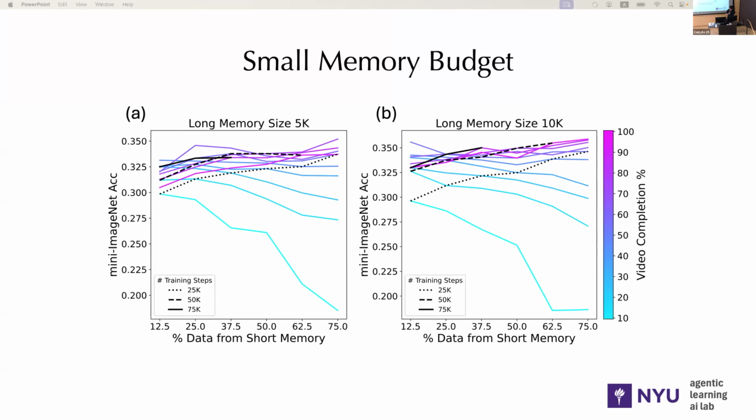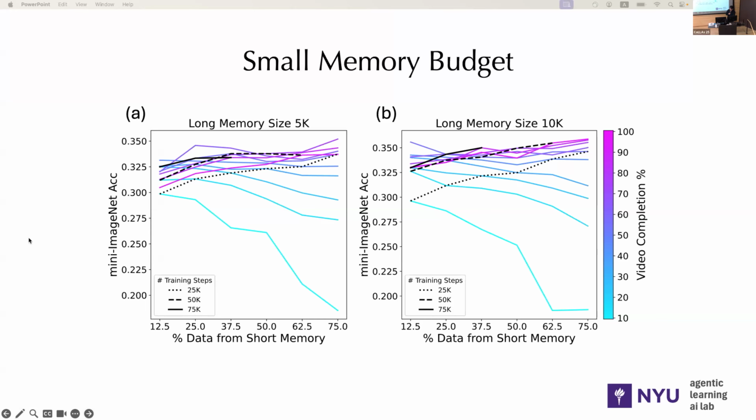And here, each color line represents the performance of different training batch compositions when the model has seen the same amount of data from the stream. So this light blue curve is when we only see 10% of the data, and the purple curve is when we run through the whole data set.